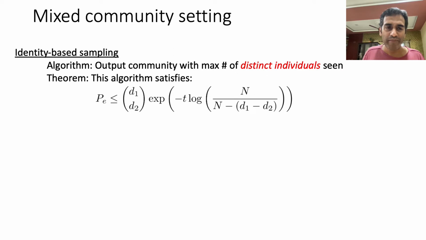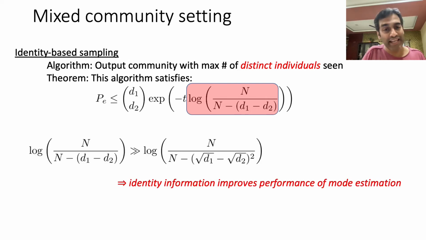The details can be found in the paper. The probability of error upper bound looks structurally similar, constant times e raised to minus T times the decay rate. What is instructive here is to compare this decay rate to the decay rate that we got under identity-less sampling. You can stare at this for a bit and convince yourself that the decay rate in the identity-based setting is far greater than the decay rate in the identity-less setting.